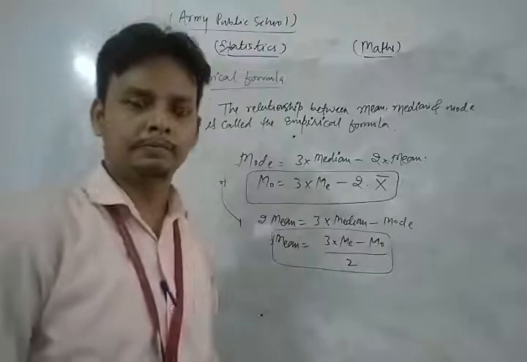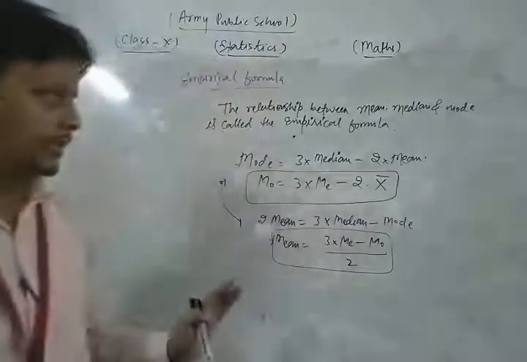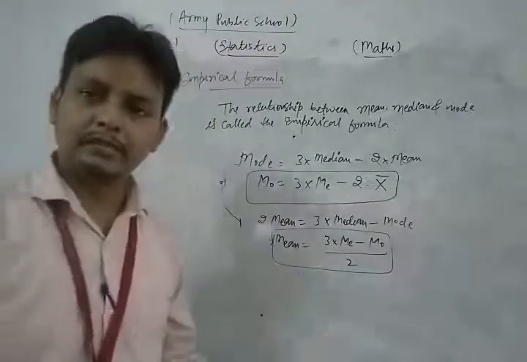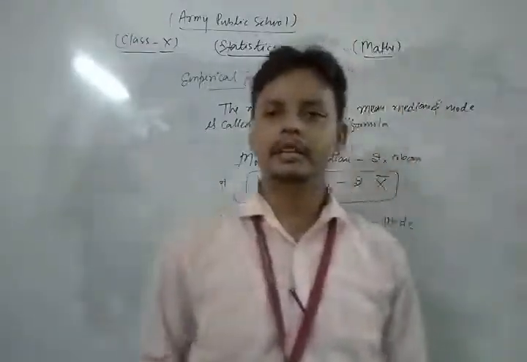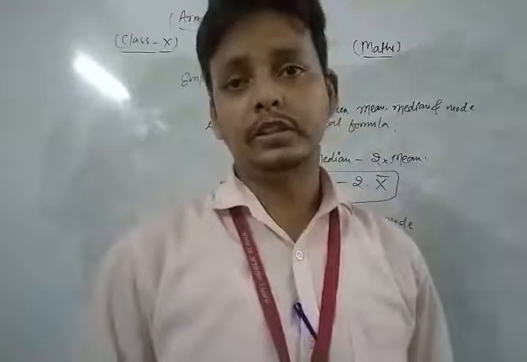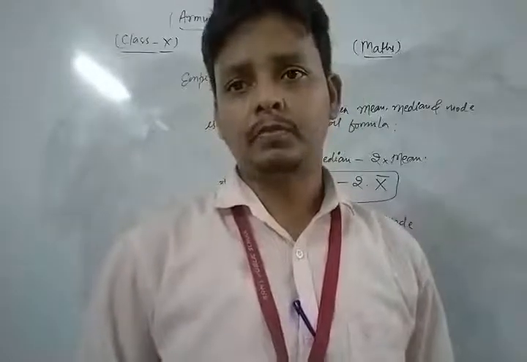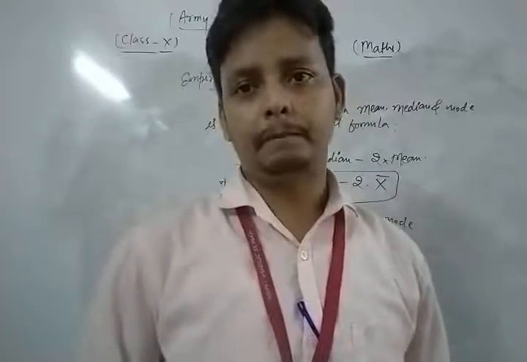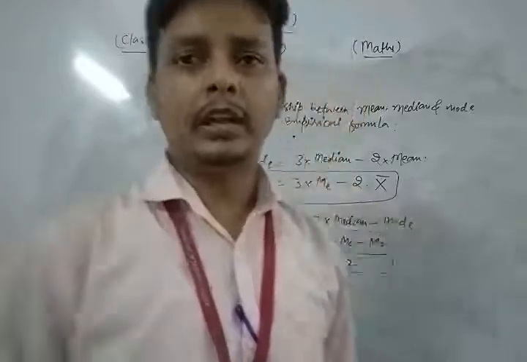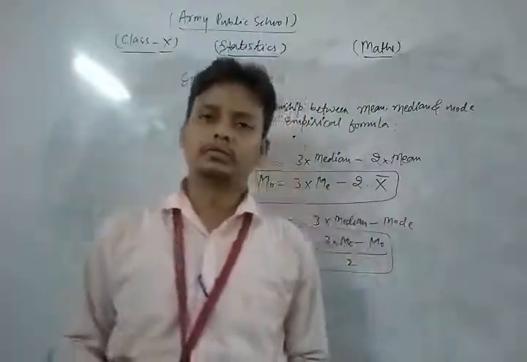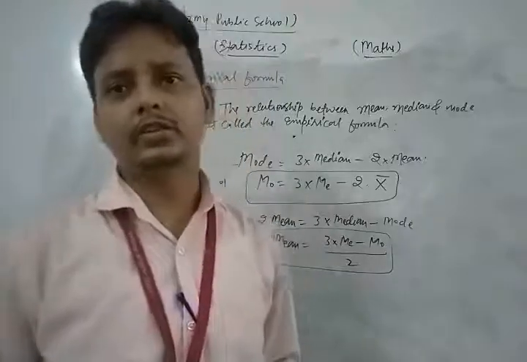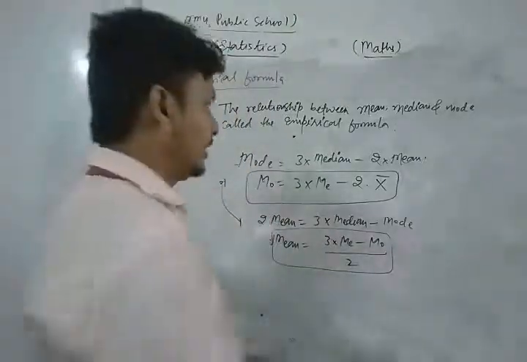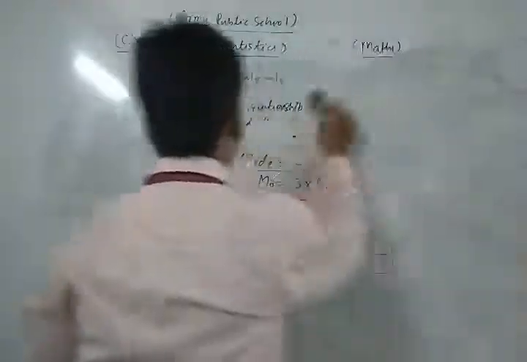So in this way we clear the concept of the empirical formula. Empirical formula gives the relationship between mean, median and mode. This is a very important relationship between them. So please dear students, first of all you practice each and every question which we discussed in this class. After that you complete your NCERT exercise.